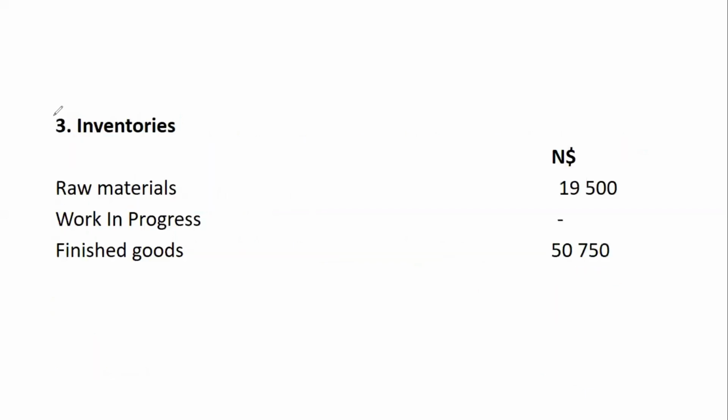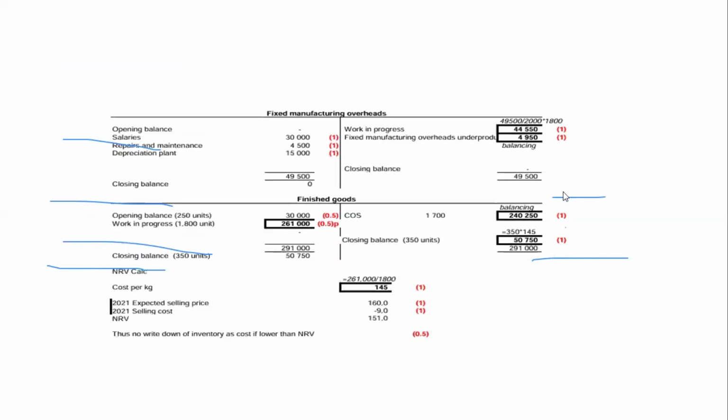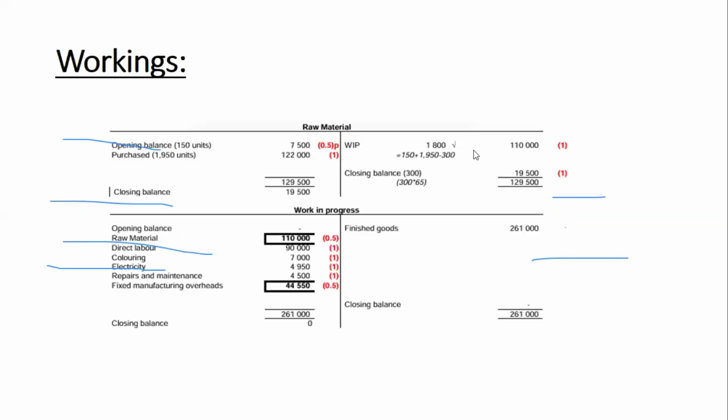And note number 3, that is the inventory note now. Raw materials, you write the amount, that is the closing balance for raw material. Remember, as per IAS 2, raw materials should be shown at their carrying amounts. In other words, they should be shown at their closing balances. So for work in progress, we don't have. Finished goods 50,750. Okay, this amount, and finished goods is the amount.